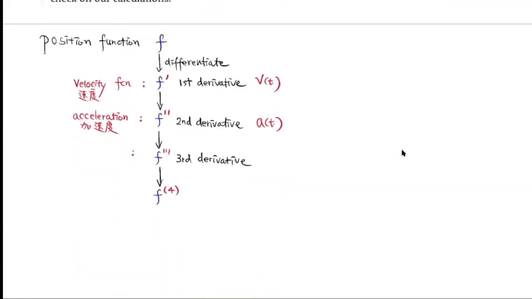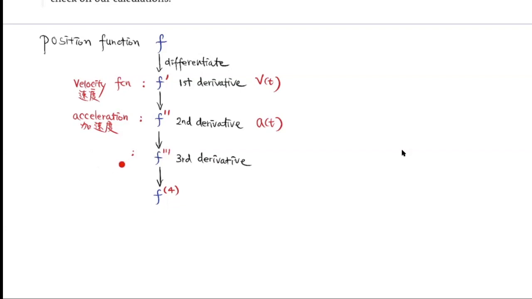Now remember, if an object travels along a straight line, we are given the position function f over here. If we differentiate this one time, we get the velocity function. So the first derivative corresponds to the velocity function v of t. Now if I differentiate this one more time, I will get the second derivative of this position function, and that corresponds to the acceleration of the object. That's the acceleration function. What happens if you differentiate the second derivative one more time with respect to t? We're going to get a third derivative, f triple prime.